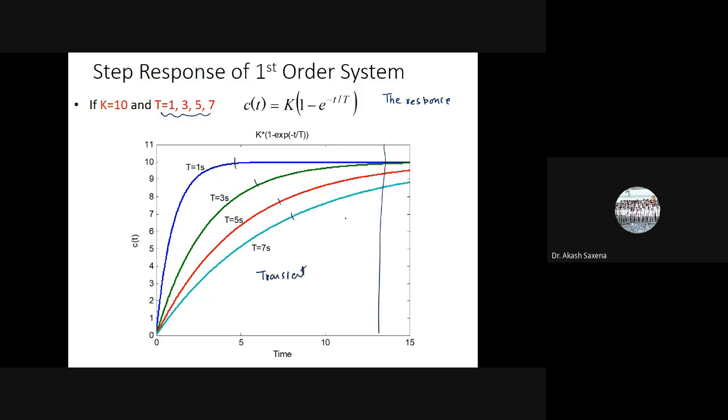So here you can see that if I'm changing the T, the transient response of the system depends upon capital T. And if you remember, capital T is nothing but, if you see, this was our transfer function. That means the T is actually the parameter which is indicating the pole. That's why the T is important.